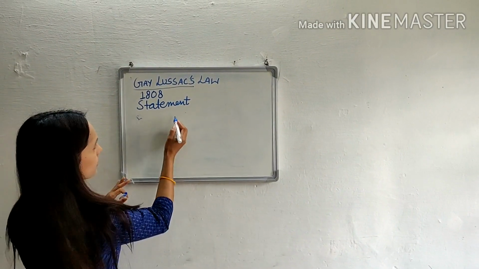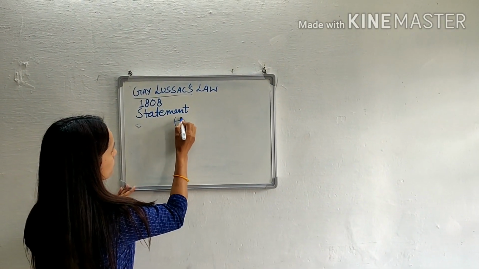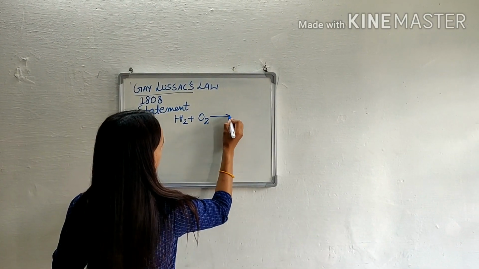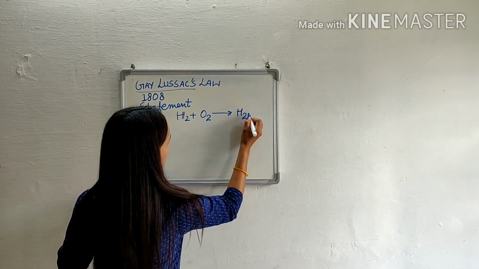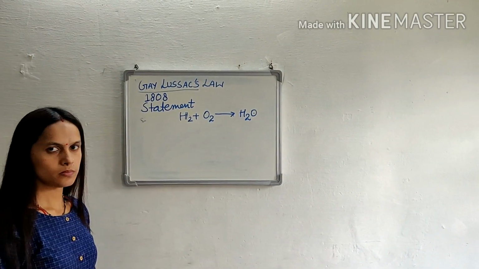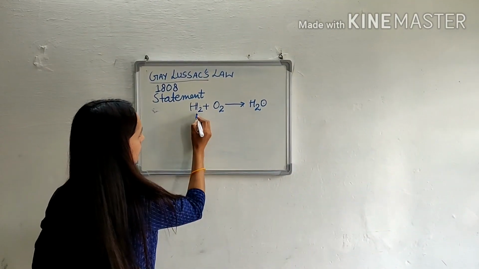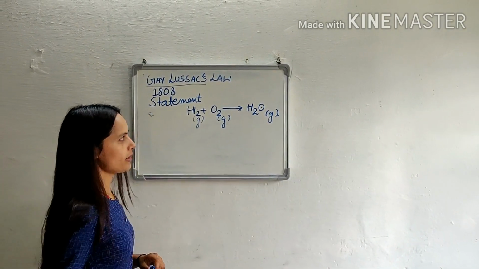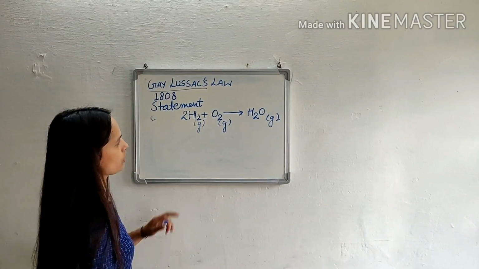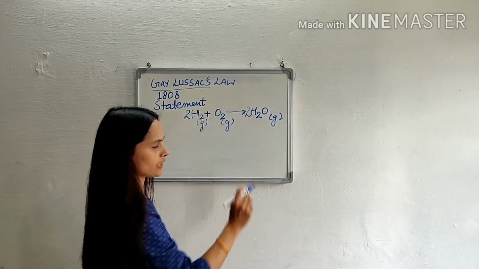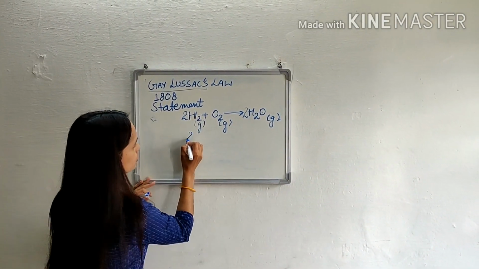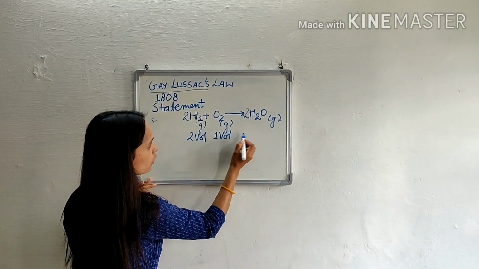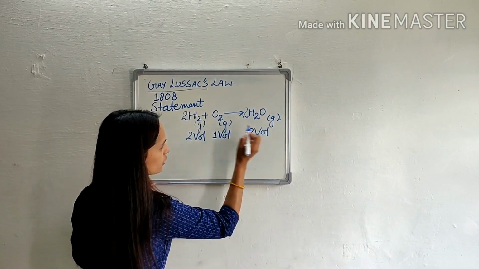Let us take an example. H2 plus O2 gives H2O. While balancing, these three are present in gaseous form. While balancing, 2H2 plus O2 gives 2H2O. Means 2 volume of H2 combined with 1 volume of O2 to form 2 volume of H2O.